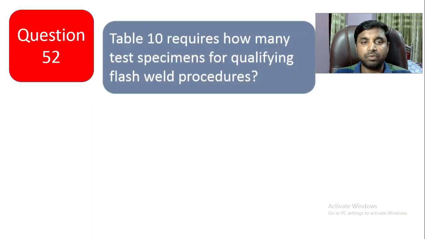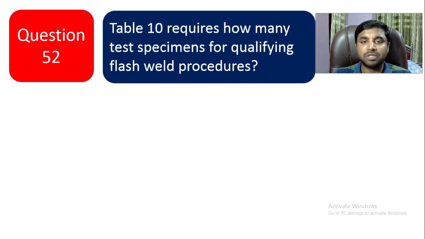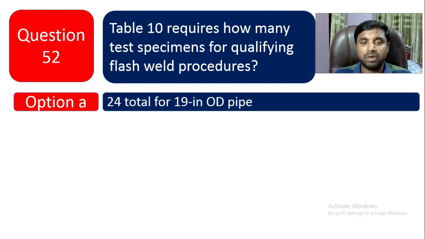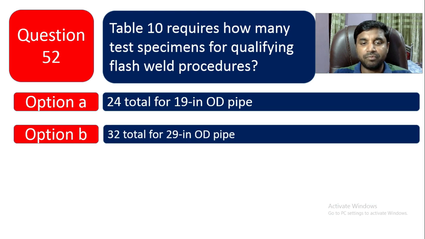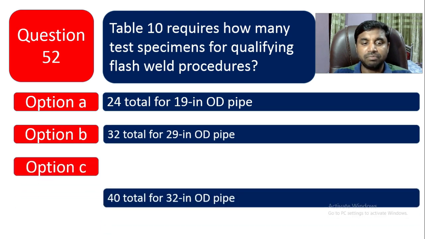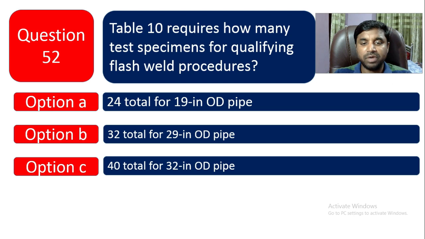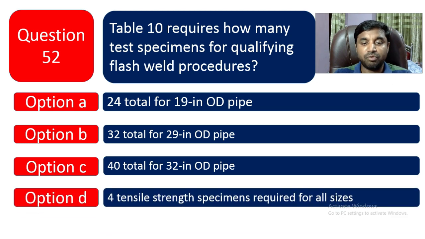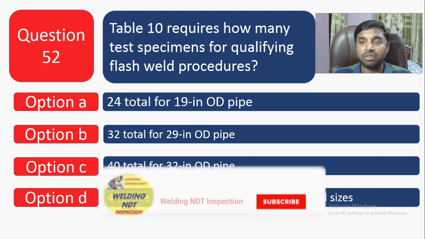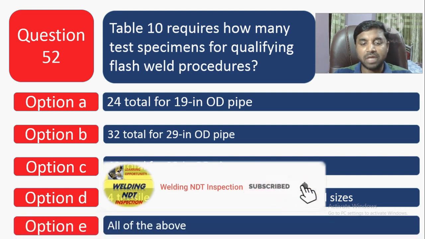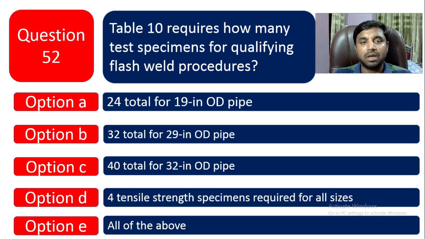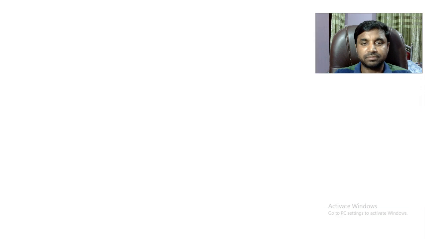Question number 52. Table 10 requires how many test specimens for qualifying first class weld procedure? Option A, 24 total for 19 inch OD pipe. Option B is 32 total for 29 inch OD pipe. Option C is 40 total for 32 inch OD pipe. Option D is 4 tensile strength specimens required for all sizes. And option E, all of the above. If you go to Table 10, you can see options A, B, C, D are all correct. So option E is the right answer.